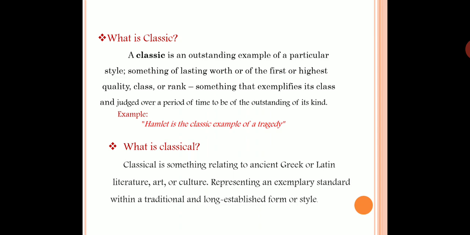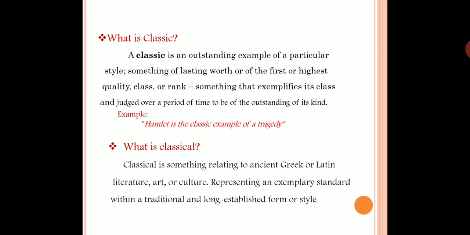I have given an example of a classic. What it means, a classic. Hamlet is a classic example of a tragedy. So the quality of a tragedy can be known through viewing the work or seeing the play Hamlet. One more example, Tolstoy's War and Peace is a classic. So a thing has become a classic. It achieves the highest quality and thus it becomes a classic.